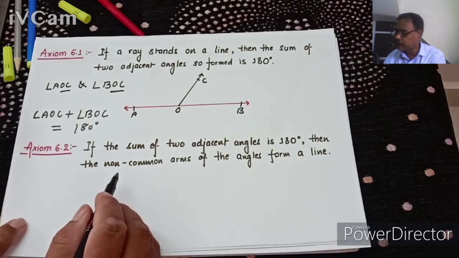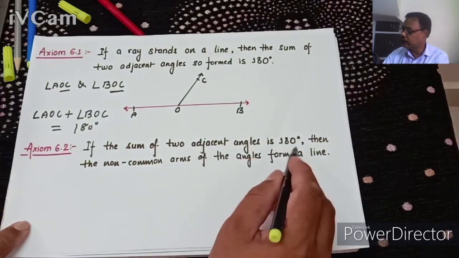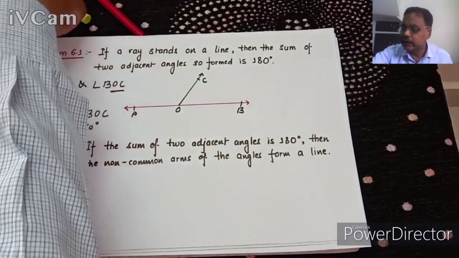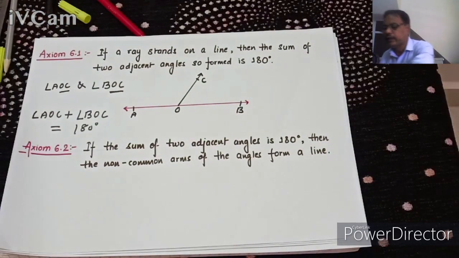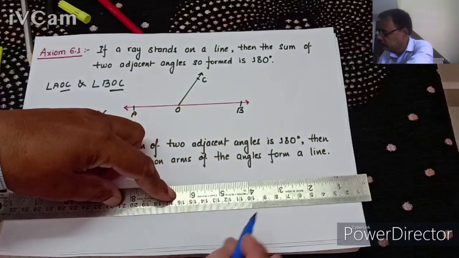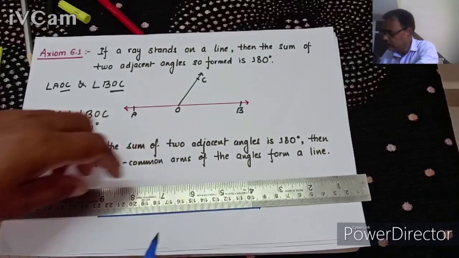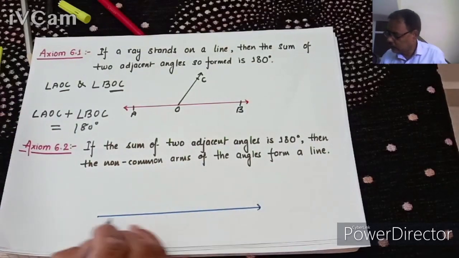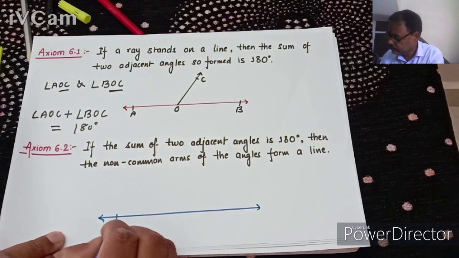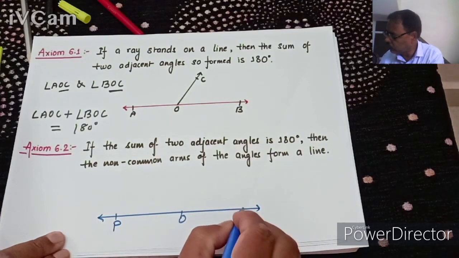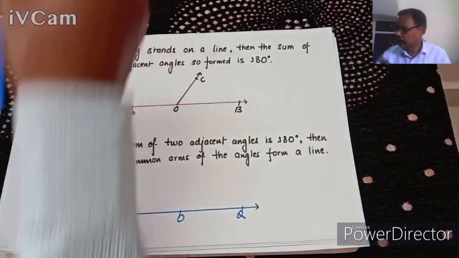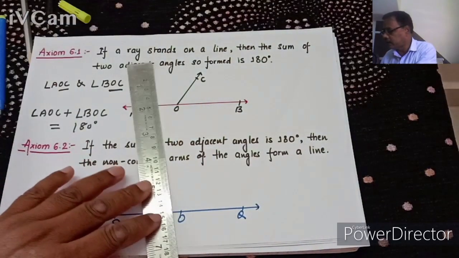In the axiom 6.2, if the sum of two adjacent angle is 180 degree, again we are forming adjacent angle. Let us suppose we are forming an adjacent angle again. A line, I have drawn a line POQ and a ray standing on it.